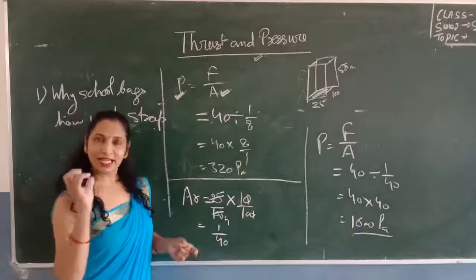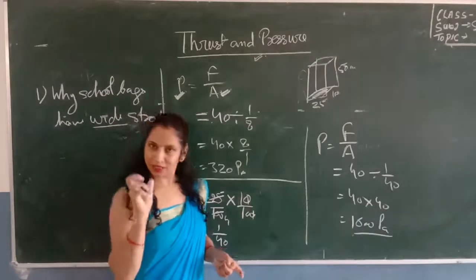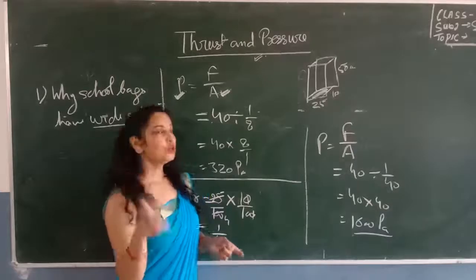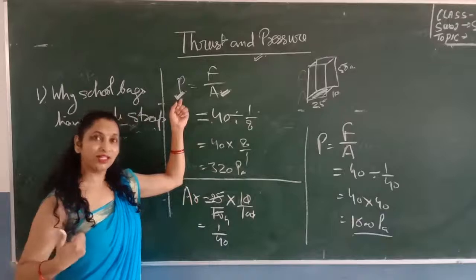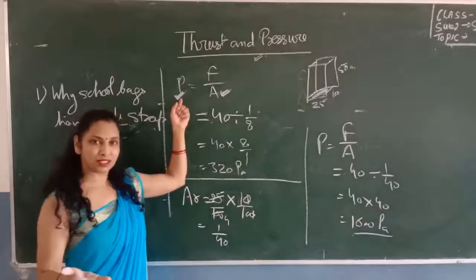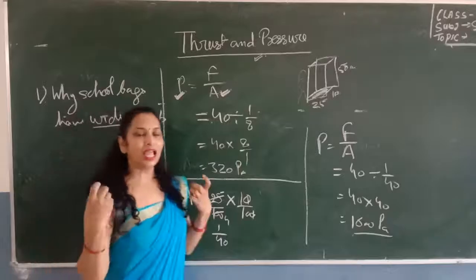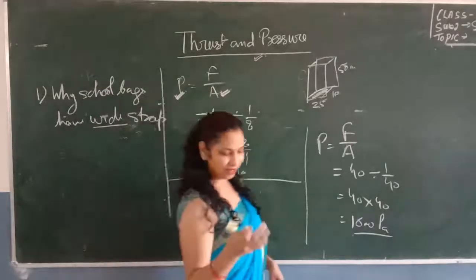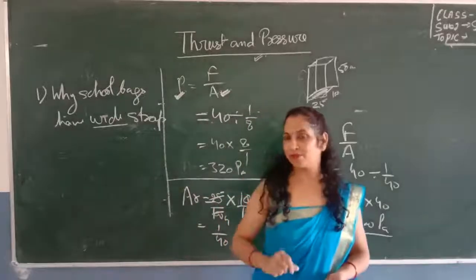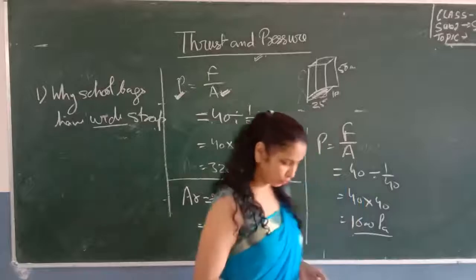So the pressure exerted on the shoulder of the child increases, or we can say it is large. And that's why a child will feel a heavy load on his shoulders. So that's why the school bag has the widest straps. You can also write this answer by pausing this video.